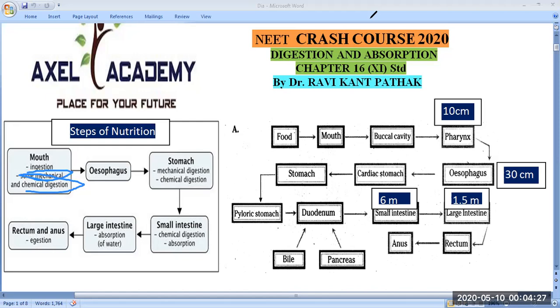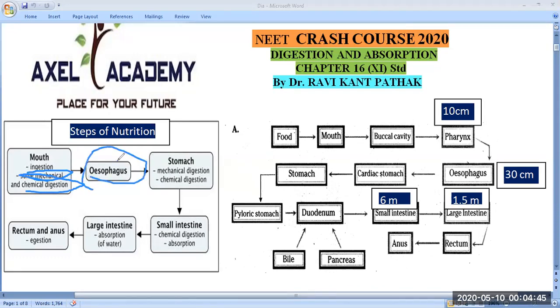Polysaccharide means carbohydrate molecules, and it will be converted into disaccharides. Polysaccharide molecules means starch or anything. So carbohydrate molecules will be converted into disaccharides. Okay, so this is explained. After that, second is the oesophagus.